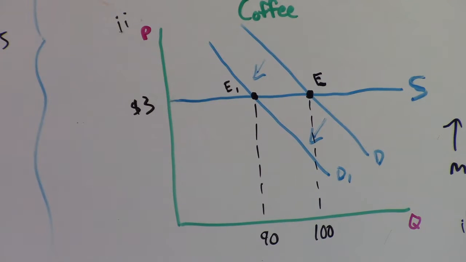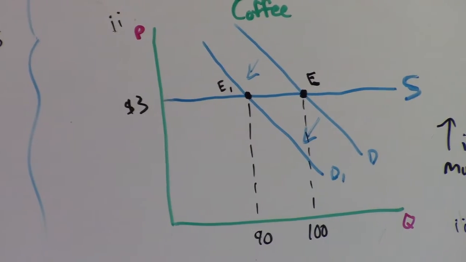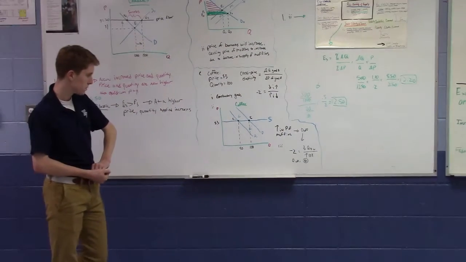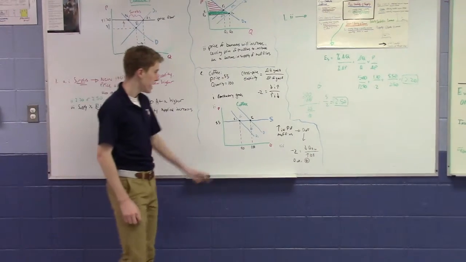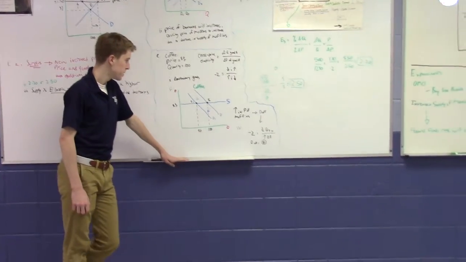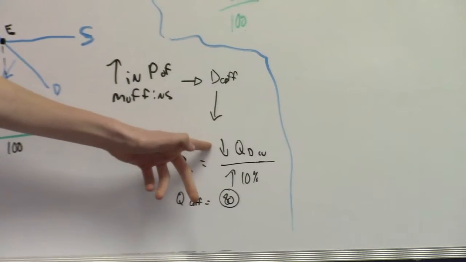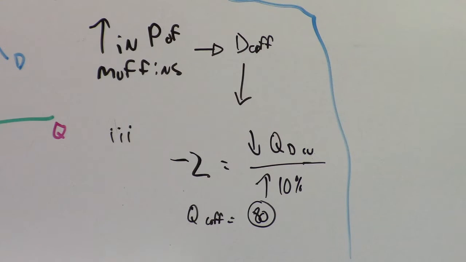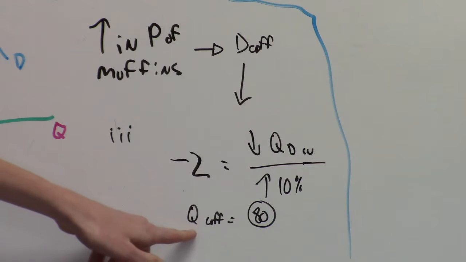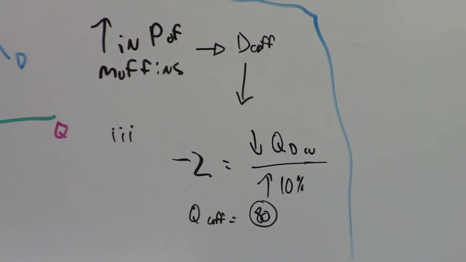Given the original quantity of 100 cups of coffee per week, if the increase in the price of muffins is 10%, calculate the new equilibrium quantity in the coffee market. So we can actually go right here. The increase in the price of muffins, we can use that for the demand coefficient. So this is the demand coefficient right here. What happened was a decrease in the quantity demanded over an increase of 10% in price. And so now the quantity will be 80, which is 20 less than the 100.